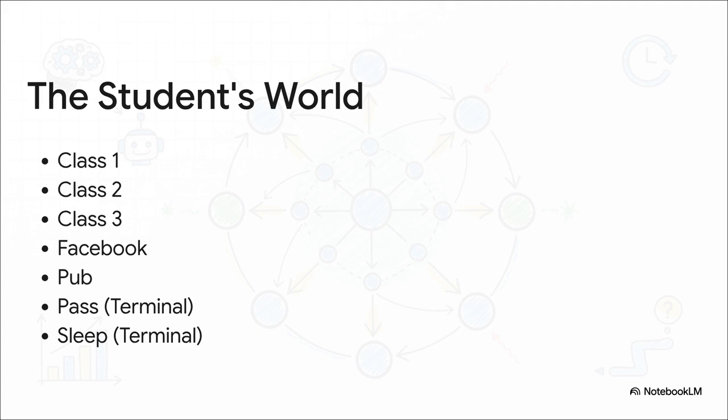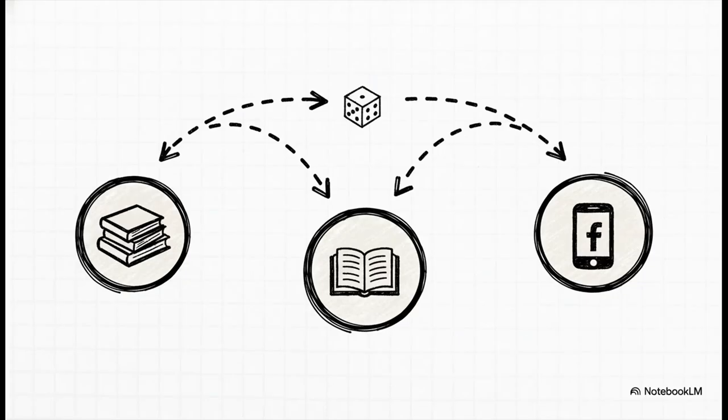And you'll notice pass and sleep are what we call terminal states. Once you land there, the game's over. The journey is done. But here's the catch. At this stage, the world is pretty random. Our student is just a passenger, they're not driving the car. The world just kind of pushes them from one state to another based on probabilities. So for example, from class 1, there's maybe a 50% chance they'll actually go to class 2, and a 50% chance they'll get distracted and, whoops, they've ended up on Facebook.